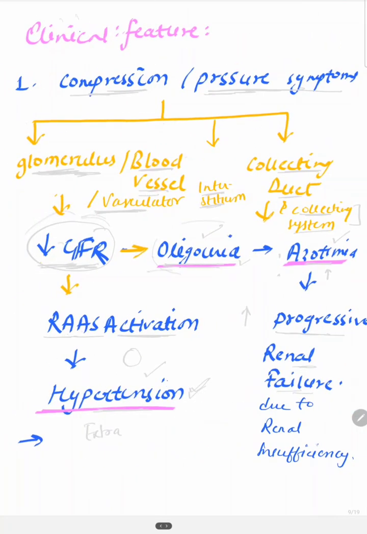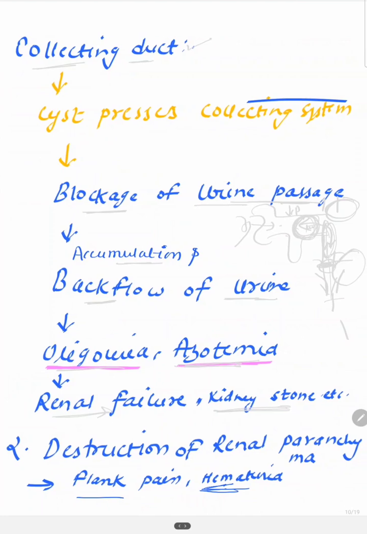Now suppose that this cyst is applying pressure on the interstitium. What happens in this case? Because of the continuous pressure, there is destruction of renal parenchyma, and because of the destruction of renal parenchyma, there may be flank pain and hematuria.